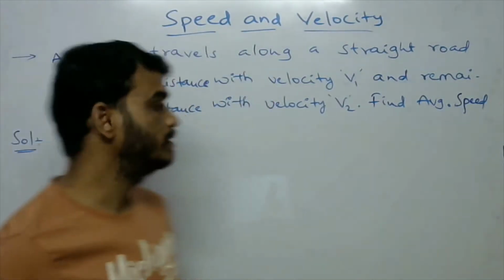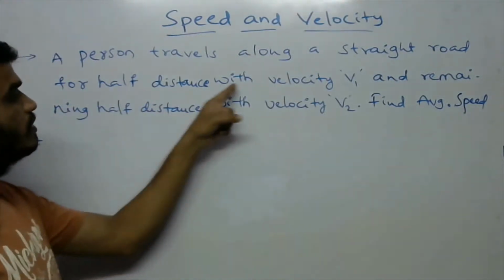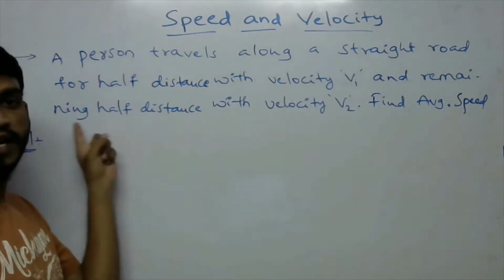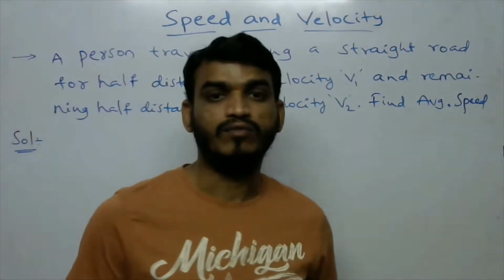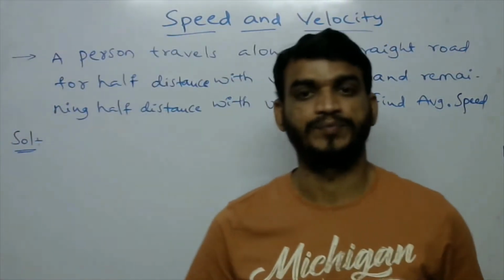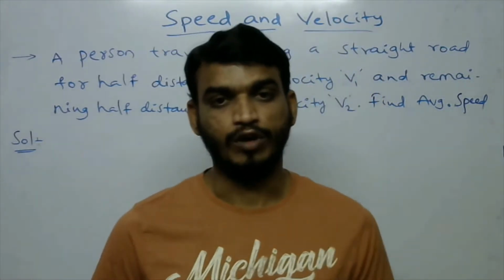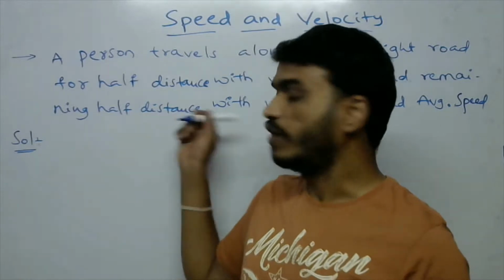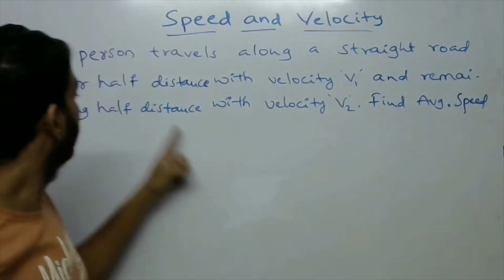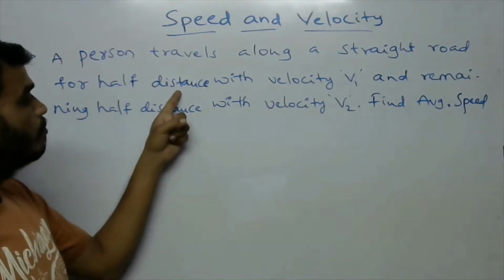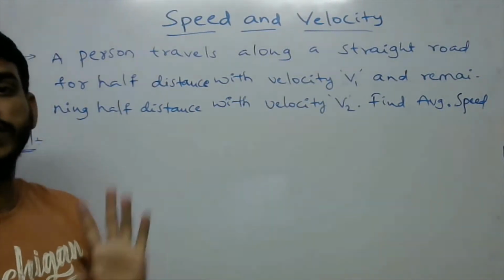The next problem is: a person travels along a straight road for half of the distance with velocity v1 and the remaining half of the distance with velocity v2. Now calculate the average speed of the person. In the last problem we found the average velocity, with half of the time at velocity v1 and the remaining half of the time at velocity v2.